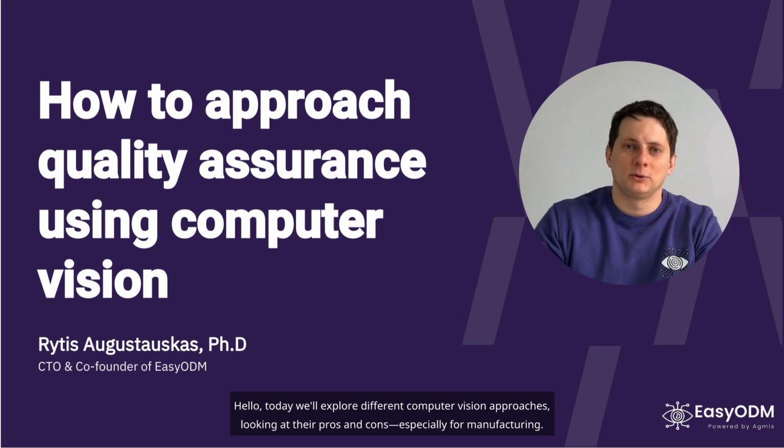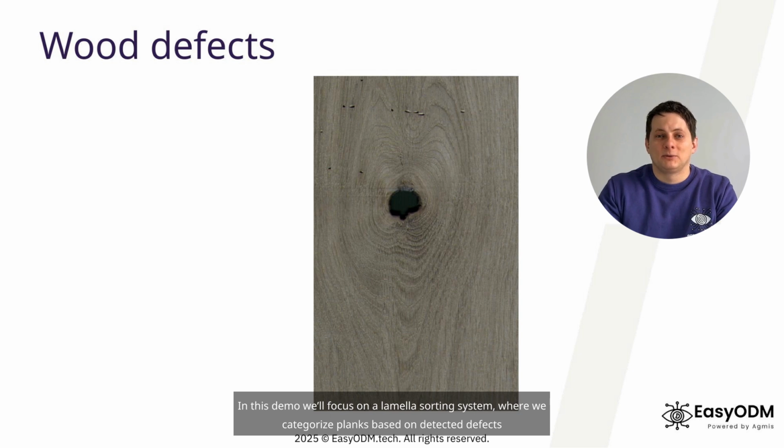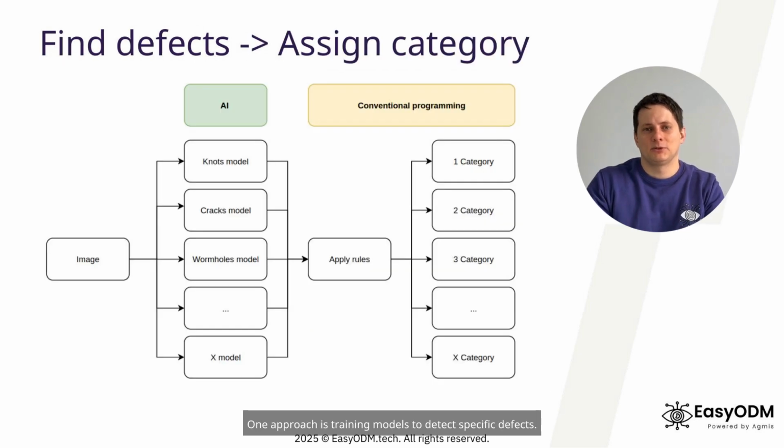Hello, today we'll explore different computer vision approaches, looking at their pros and cons, especially for manufacturing. In this demo, we'll focus on a lamella sorting system, where we categorize planks based on detected defects. One approach is training models to detect specific defects.